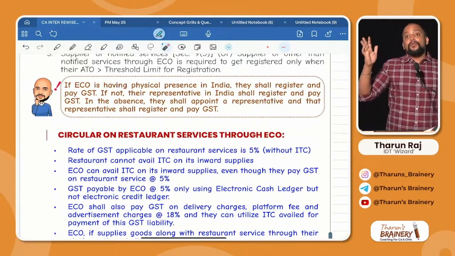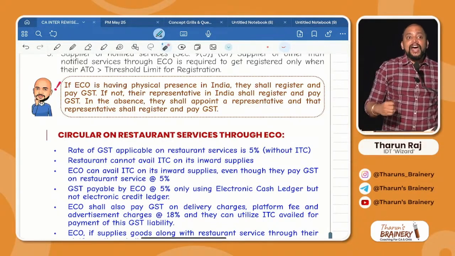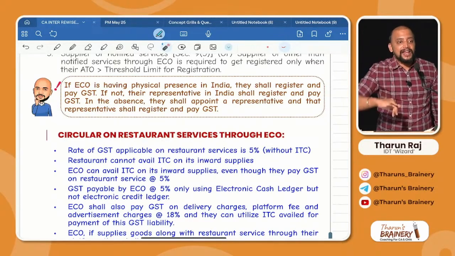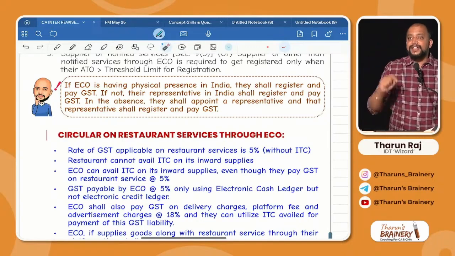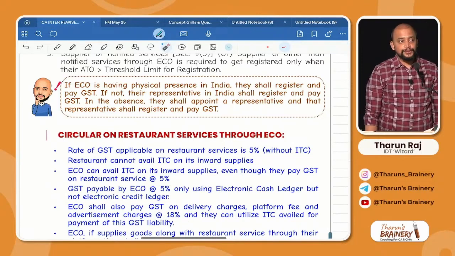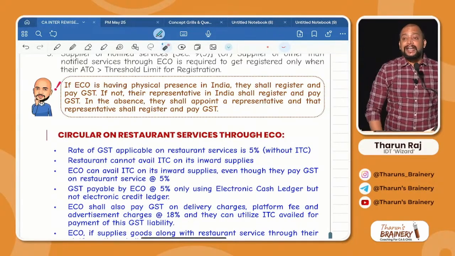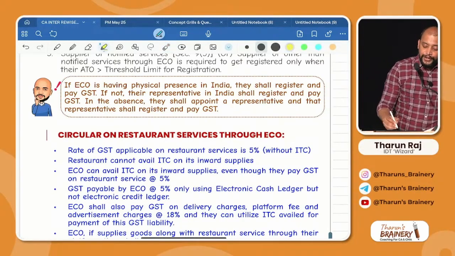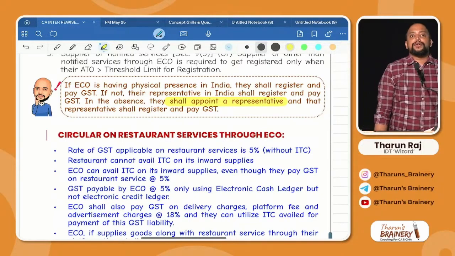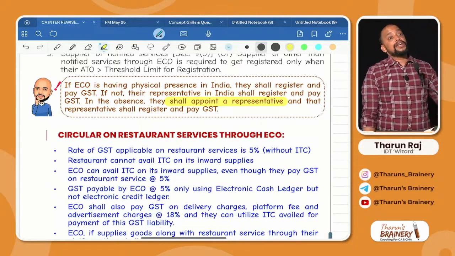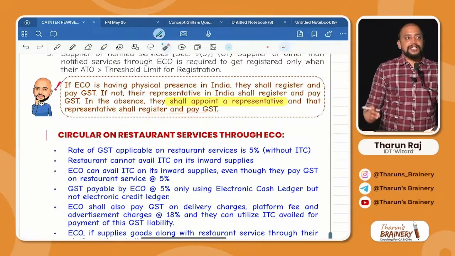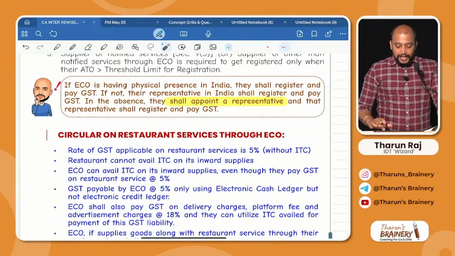Is it clear? What if they neither have a physical place nor a representative office in India? Then in that case, what do they need to do? Read that and tell me what they should do. They shall appoint a representative. Underline that, highlight that. When they don't have a physical presence or a representative, they shall appoint a representative in India, and that representative shall register and pay GST. Is that clear? So that is about this.